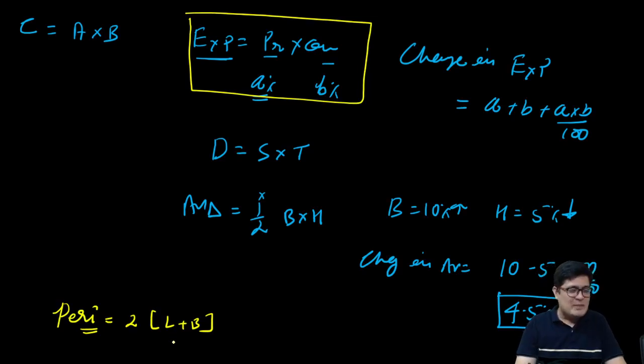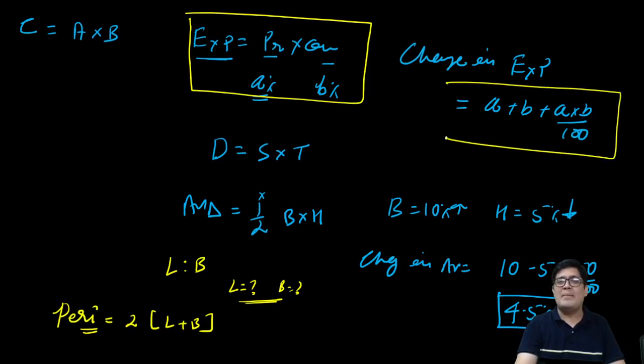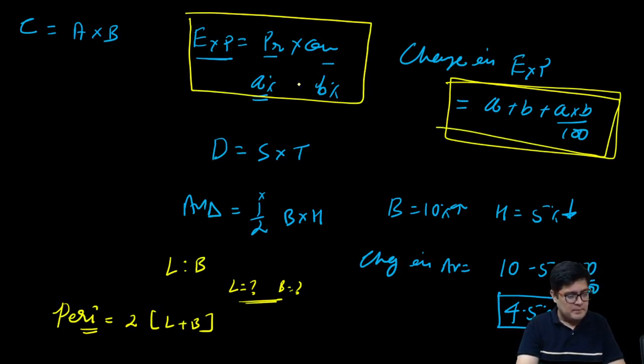For the perimeter change to be found out, you have to have either the length and breadth ratio, or the length and breadth values. Chalo, Vikas beta, look at the screen, observe. For the successive method to work, it can only be applied to variables getting multiplied. Komal, I'll get back to that. Let me complete this. Everyone confirm that you are able to keep up with what is on the screen.